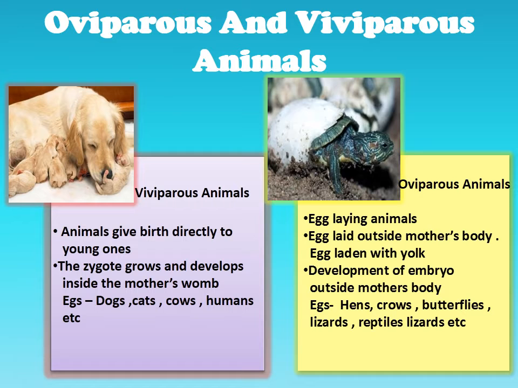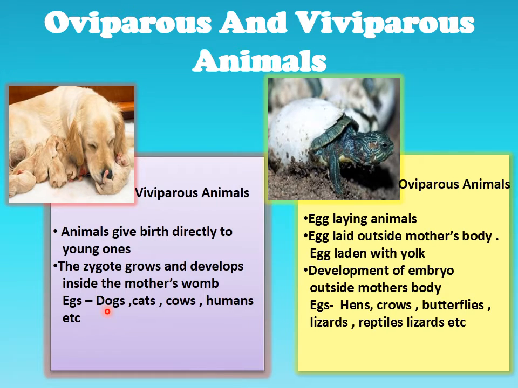Reproduction in oviparous and viviparous animals. We divide animals into two main categories, oviparous and viviparous, depending upon the birth of the young ones. There are animals which directly give birth to young ones. They are called viviparous. Example, dogs. In the picture you can clearly see that dogs give birth to puppies.